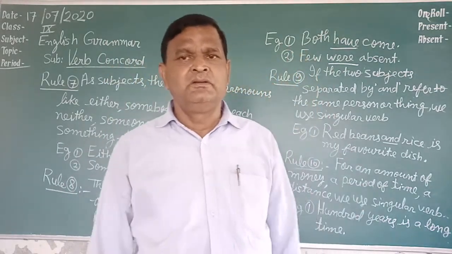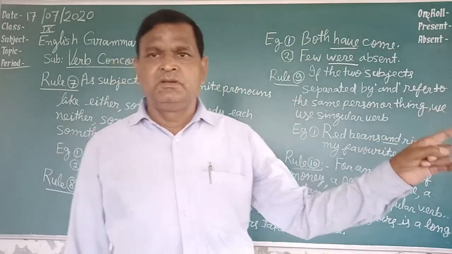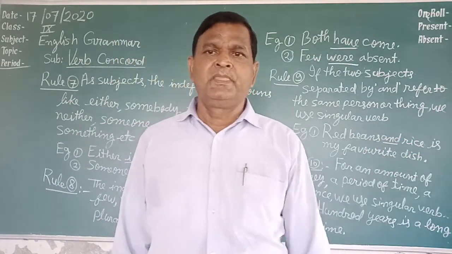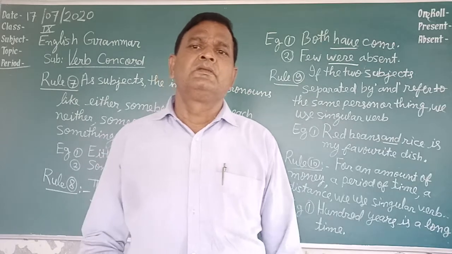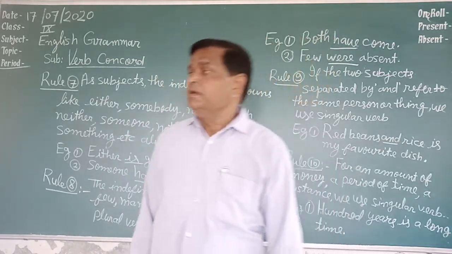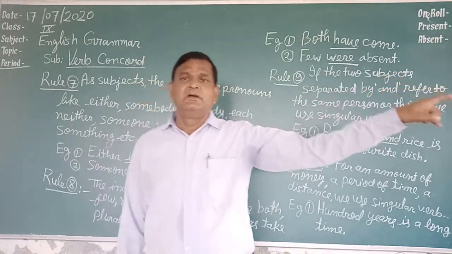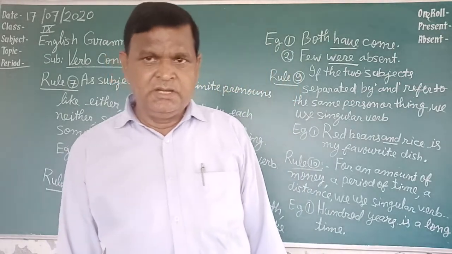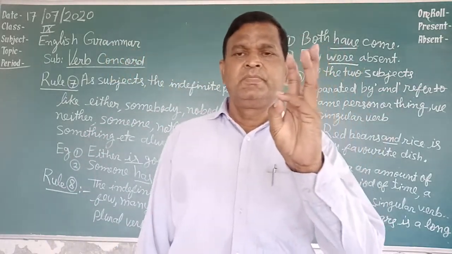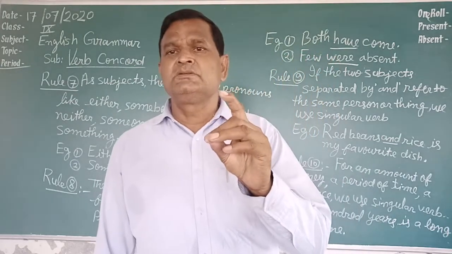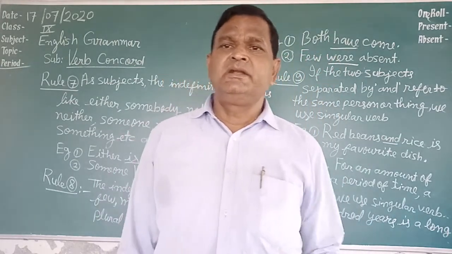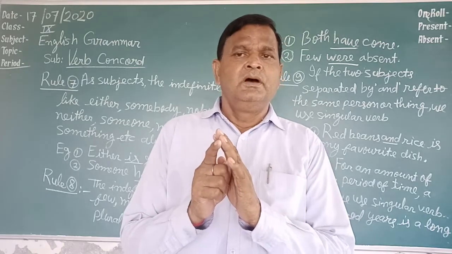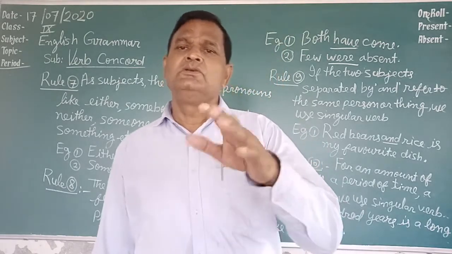His scissors have broken. His trousers have torn. So in these sentences, trousers, scissors, spectacles are objects that are joined, so a plural verb has been used here.